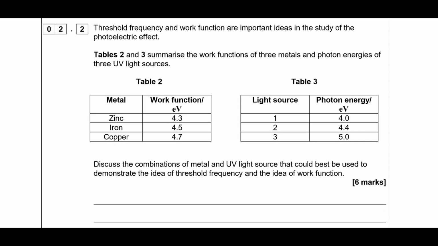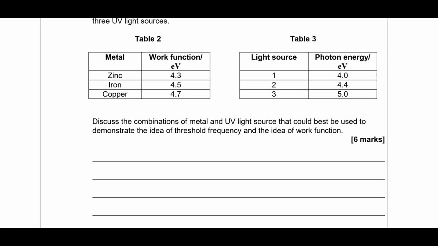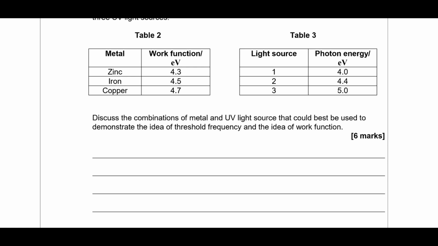So the threshold frequency and the work function are important ideas in the study of the photoelectric effect. Tables 2 and 3 summarize the work functions of 3 metals and photon energies of 3 UV light sources. Discuss the combination of metal and UV light source that could best be used to demonstrate the idea of a threshold frequency and the idea of a work function.